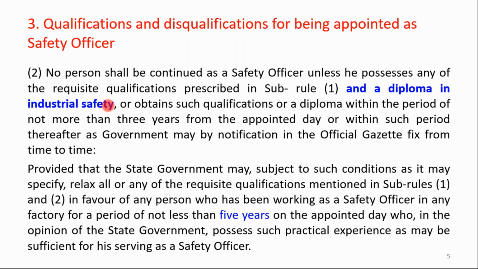Then if the government decides that he has a degree in engineering plus 2 years of practical experience, or a BSc or diploma in engineering plus 5 years of experience, and you do not possess the diploma in industrial safety, then they can give you a chance to act as a safety officer, and they may give you a condition that you should complete this diploma in industrial safety within 5 years. So that is the appointment with conditions, and that is the authority of the state government or the occupier.